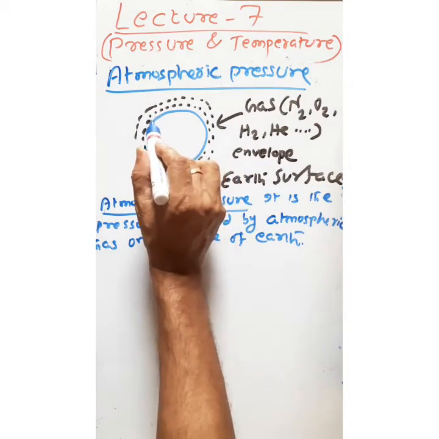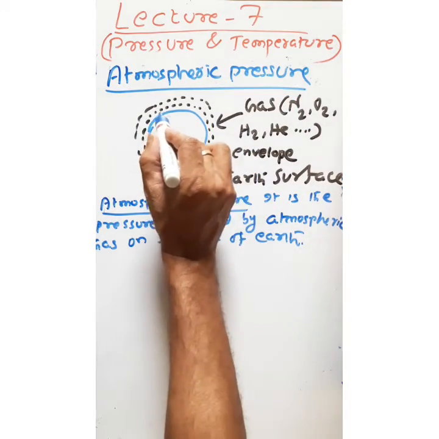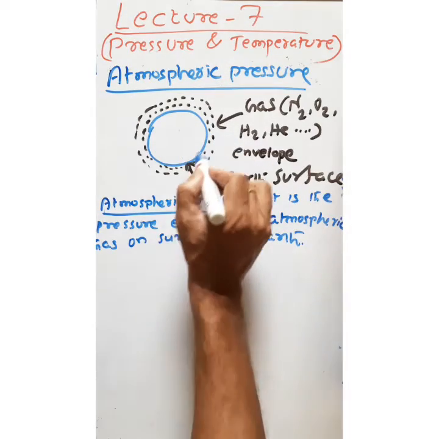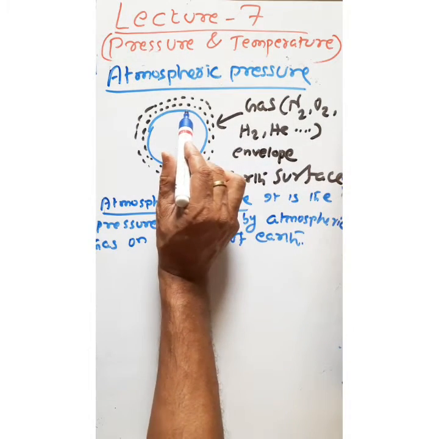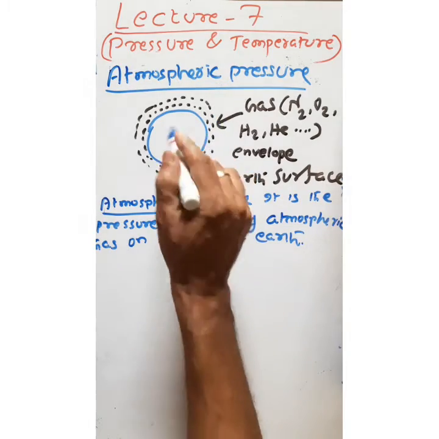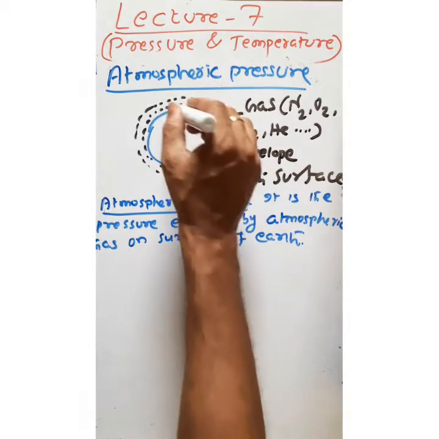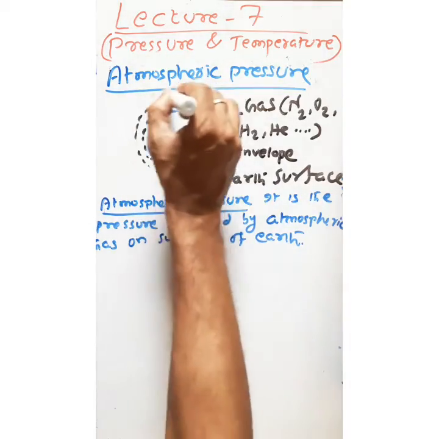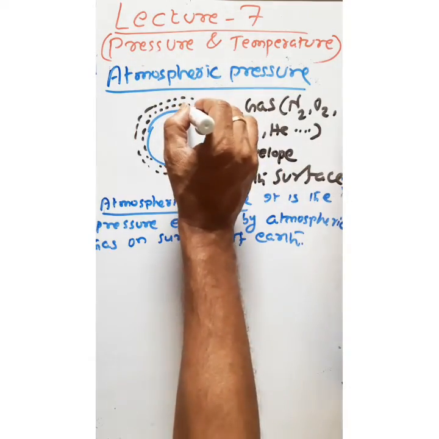Now see, this is the surface of Earth. We assume Earth is spherical in nature. Surrounding the Earth, there is a gas envelope. That means a lot of gases surrounding the Earth are exerting pressure on the surface.